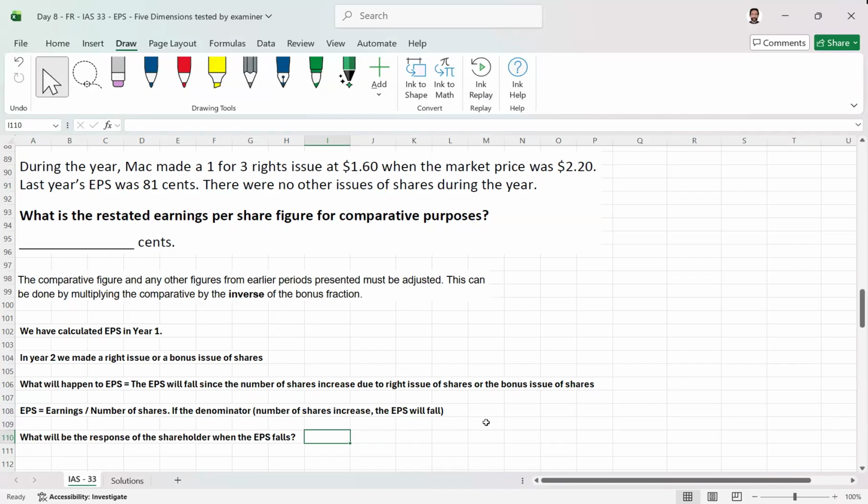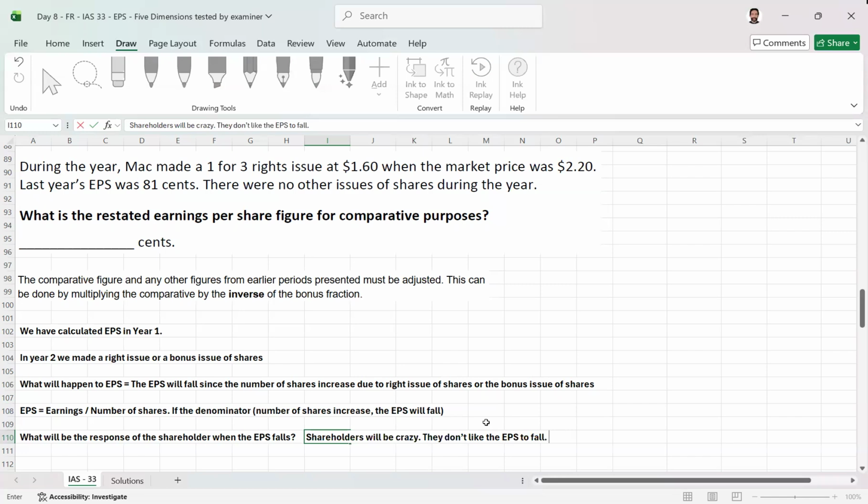The shareholders will go crazy when they see the EPS go down, because that is their earnings. They don't like the EPS to fall. It's a major indicator of performance and worth for their money. So if the EPS is going down, they're going to go crazy.